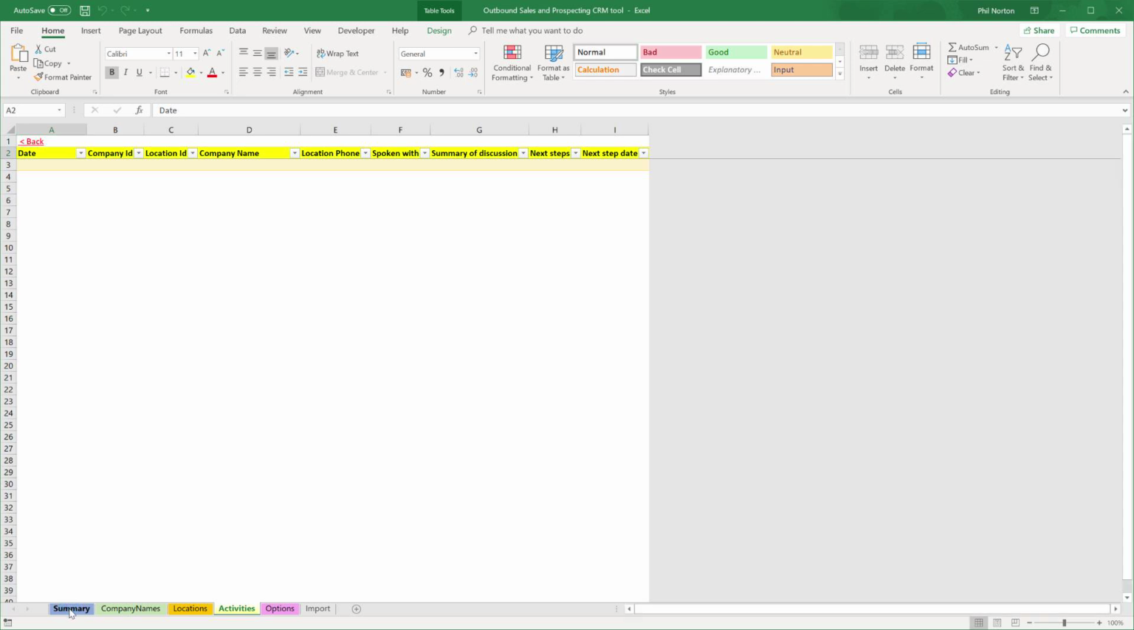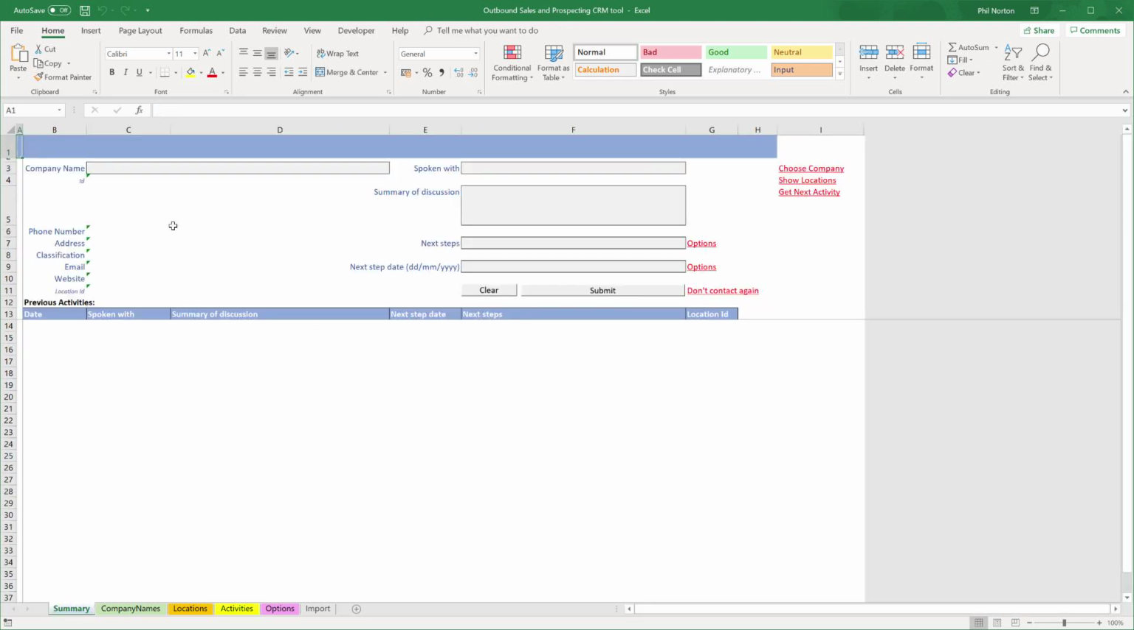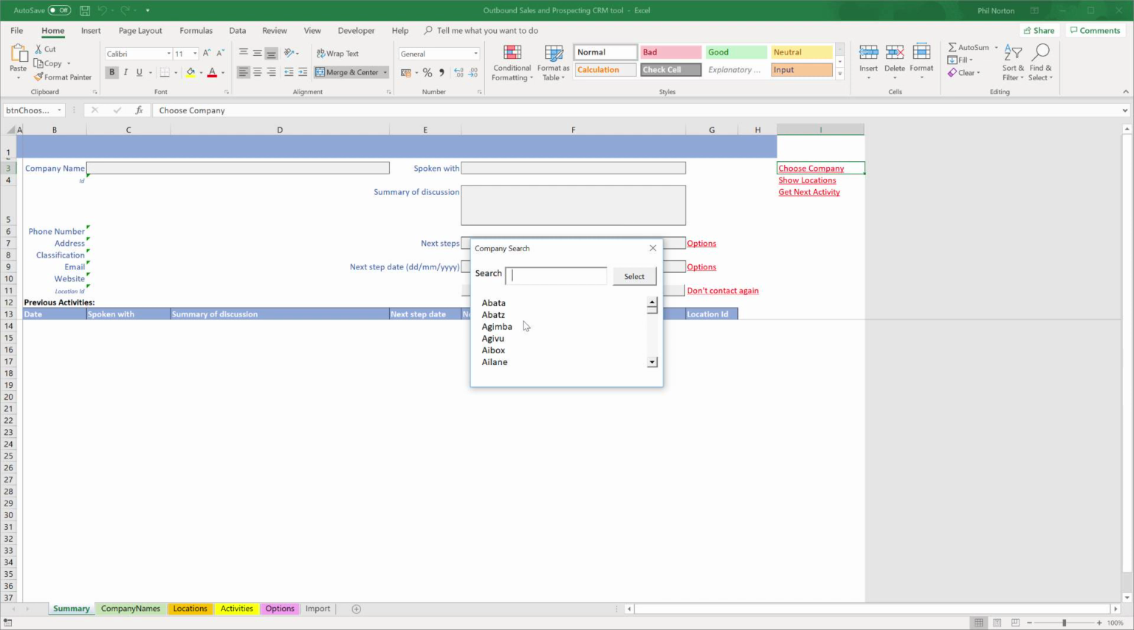So if we go into the summary sheet, we will see the main sheet that we will be working with to perform our outbound sales and prospecting process. So we've not got a company selected at the moment. We can select one in a number of ways. Normally the easiest way is to click this choose company button on the right hand side. And then we can type into the search.